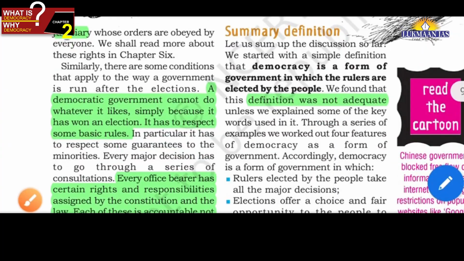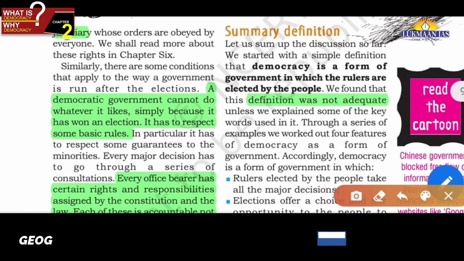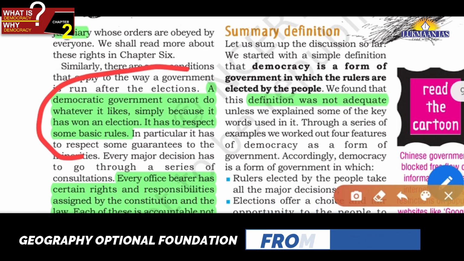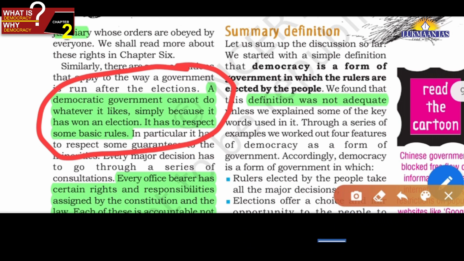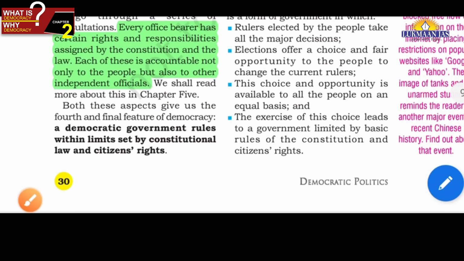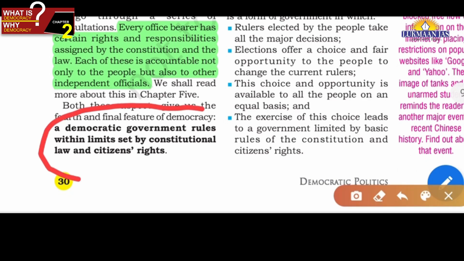Then friends, after election, when the government has been elected, it has to rule the country, but within the limits of the constitutional provisions, friends. They have their responsibilities and accountabilities also. That's why in a democratic government, ruling within limits set by constitutional law and citizen rights is very important.